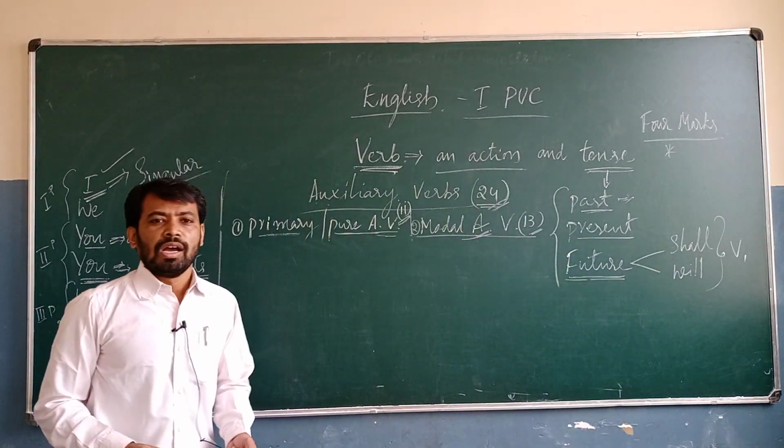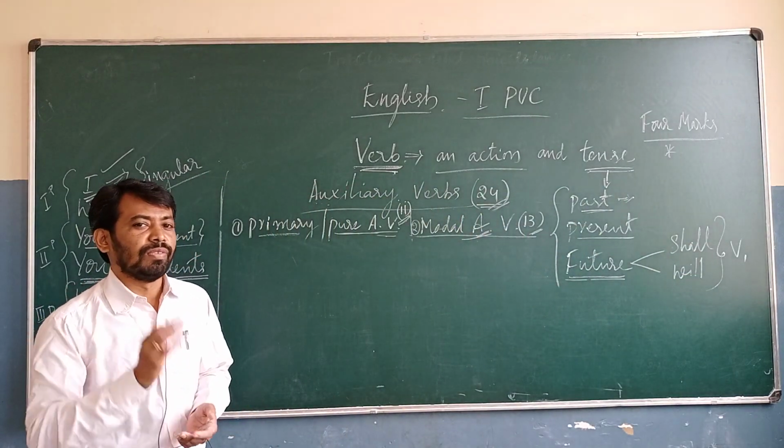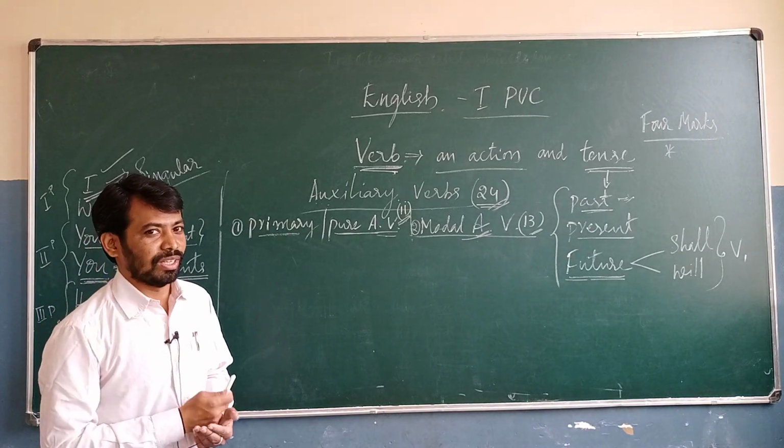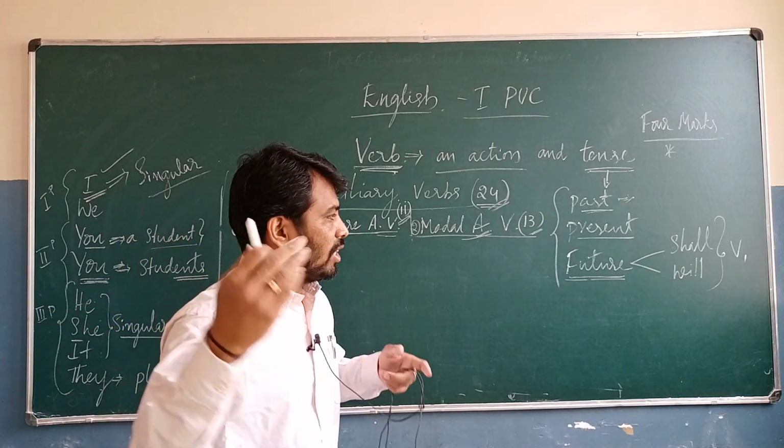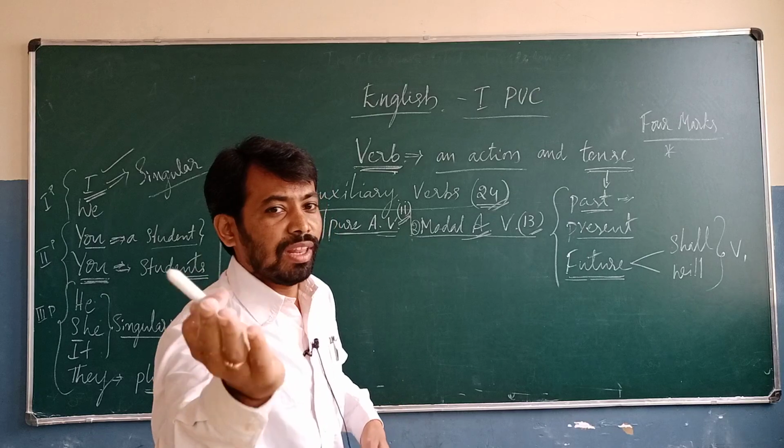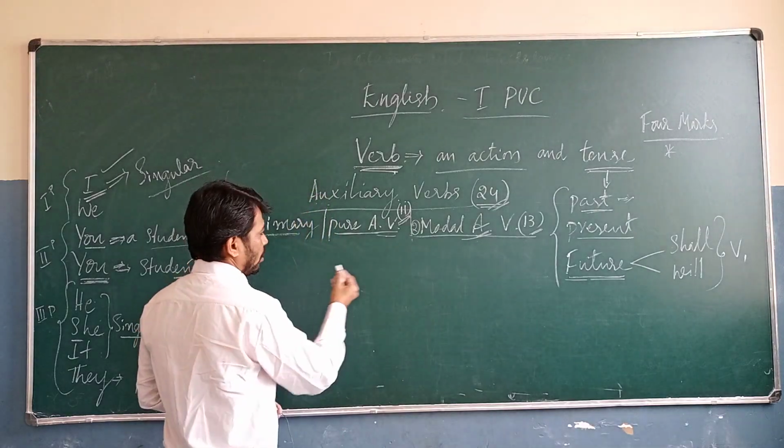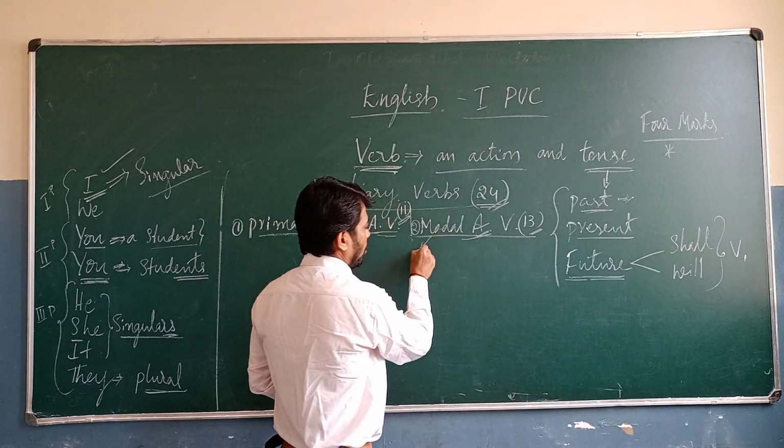I shall come, we will come. Look at this one. Here, I shall come, you will come. Observe this one. So here the modal auxiliary verbs.